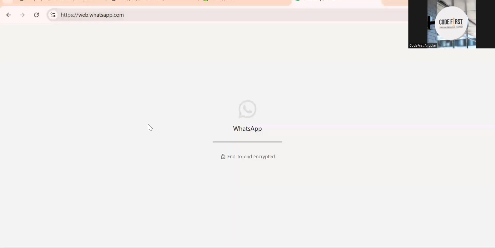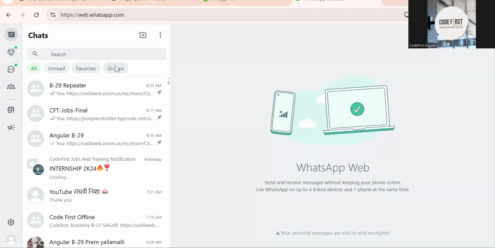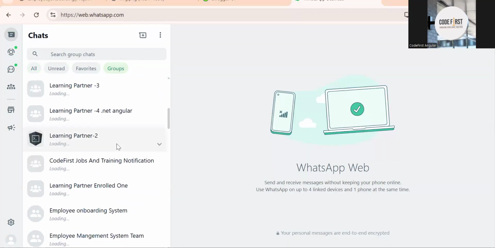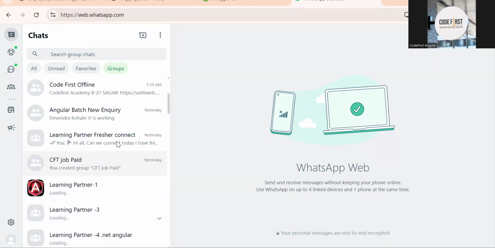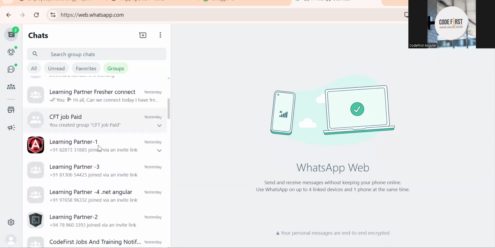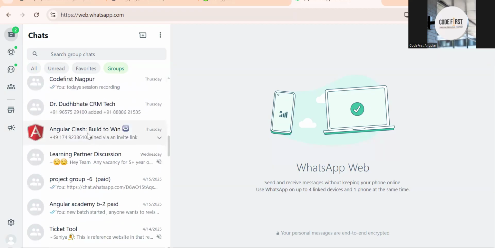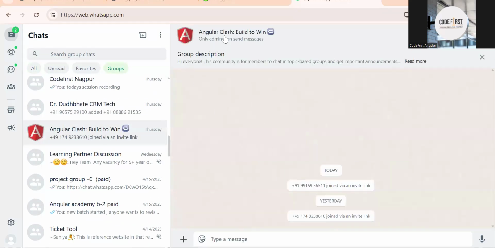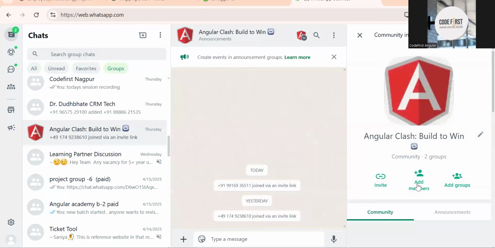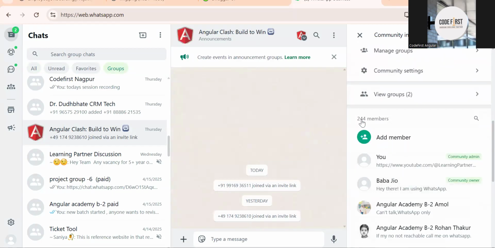Let me open my WhatsApp. So many people have registered, and some of them are working also. Let it load. Yeah, this is the group I'm talking about. Here you can see so many members have already registered, around 244 members. It's not just registration, they joined the group, and many of them are working also.